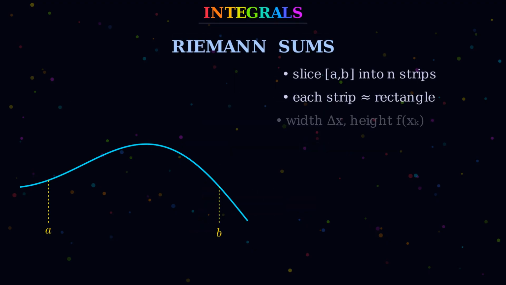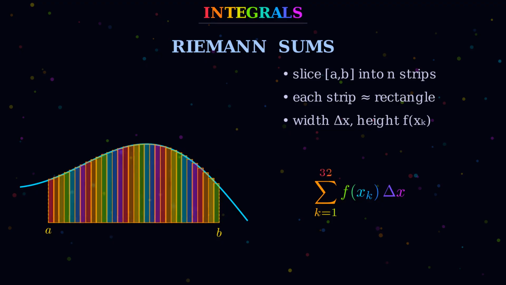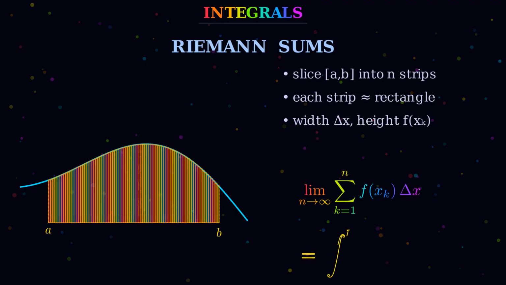Slice that window into thin vertical strips. Each strip is almost a rectangle, with height f of x and width delta x. Add up all the rectangles, and you get an approximation of the area. Now let the strips become infinitely thin. In the limit, the sum becomes the definite integral of f from A to B, written with that elongated S, a reminder that integration is, at heart, a sum.